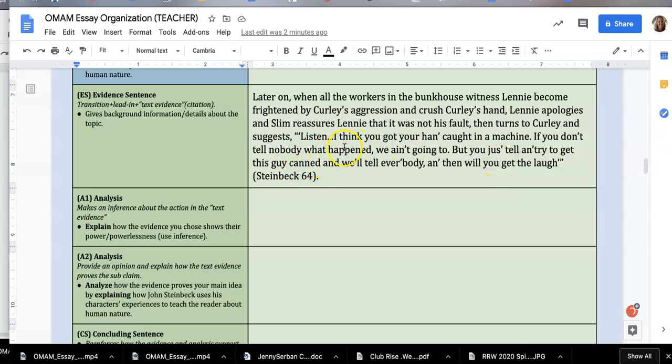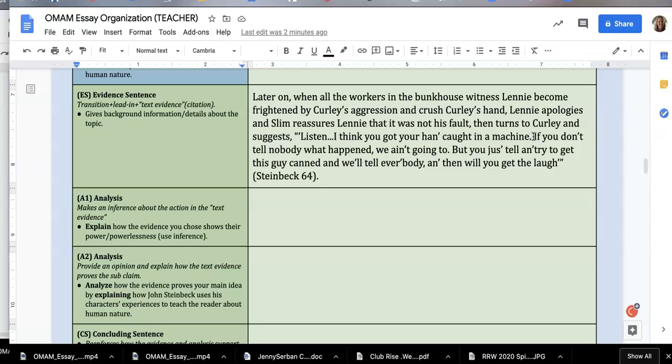And so in this moment, first of all, if I'm going to explain how this evidence shows his power, what I want to say is, first of all, he's making up a story here, and he's telling Curly what he has to do. He says, I think you got your hand caught in a machine. He's making up a lie. He takes charge of the situation. That's a very powerful thing to do.